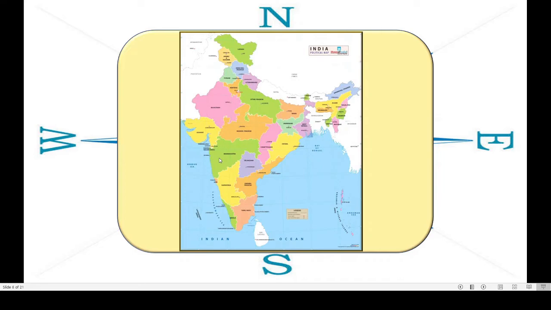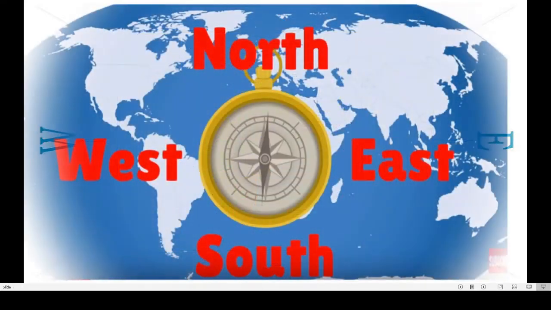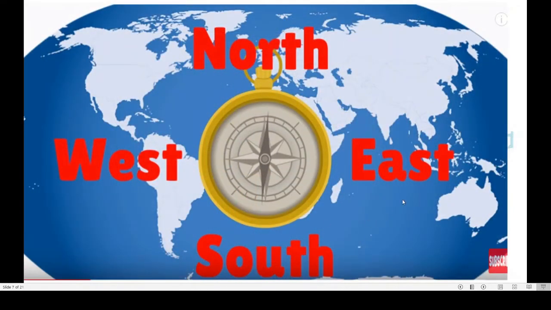Got this, students? One more map we will see. This is the world map. What is this? This is the world map. Here also north is up, this is south down. To the right this is east and to the left this is west. Got this?